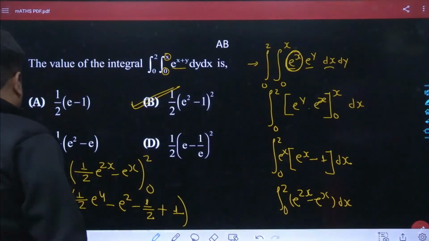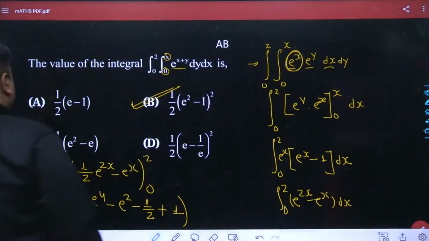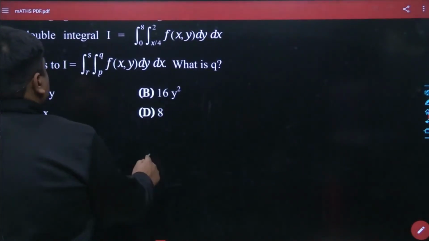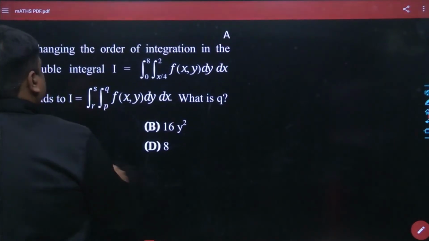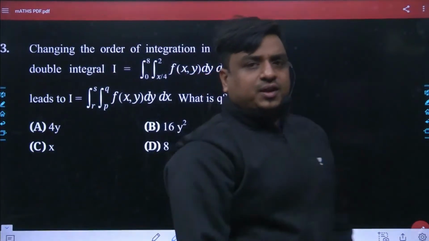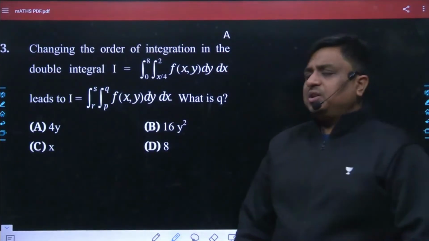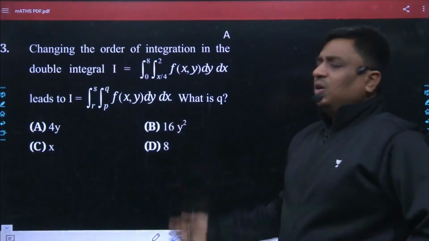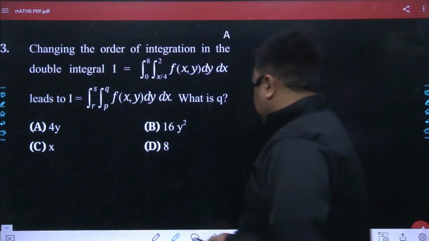Okay, then in the same sequence we had also taken this question as well. Probably we could not see its solution, so let me focus on the solution of this question. Yes, this was a problem based on the change in order of integration. If the vertical step is chosen, we have to choose the horizontal step, or if the horizontal step is chosen, alternatively we have to use its vertical step.